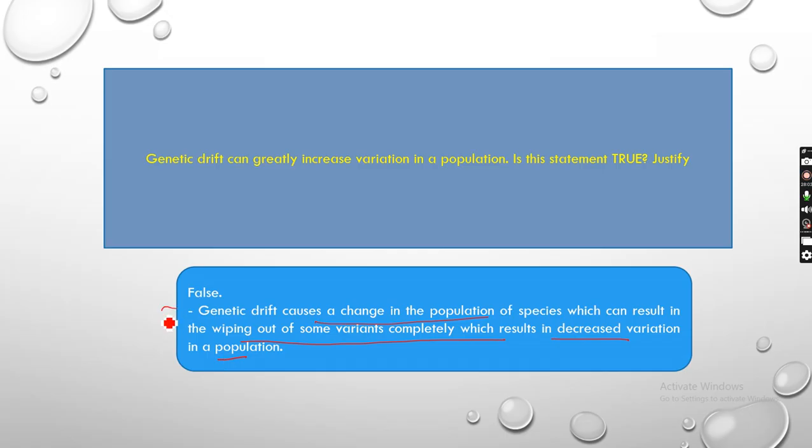Okay, so this is also the definition you can write. It's a sudden change in the population of species which results in wiping out of some variants.